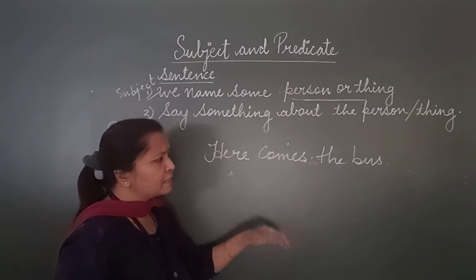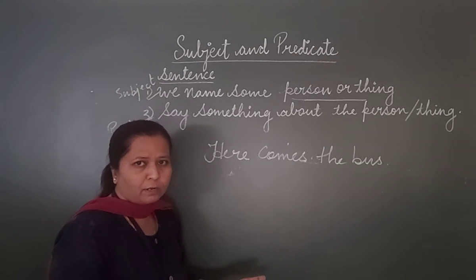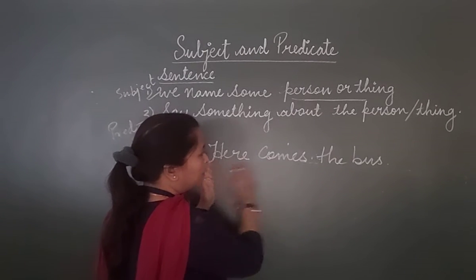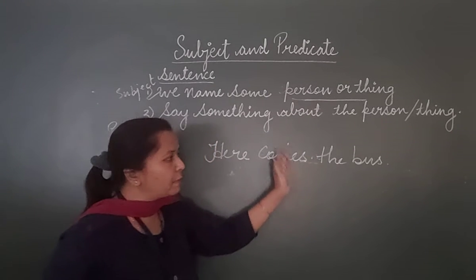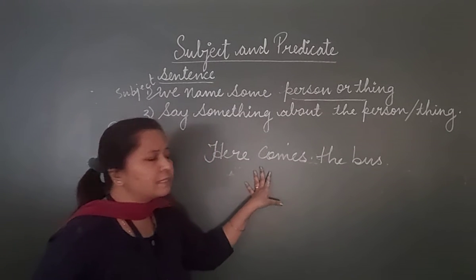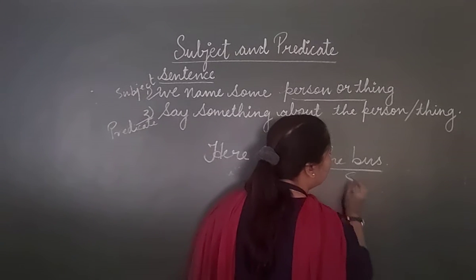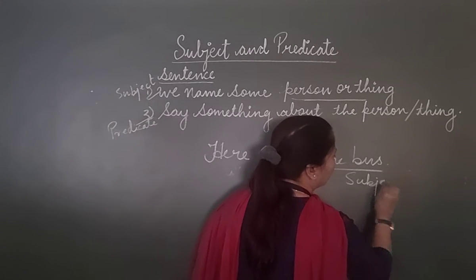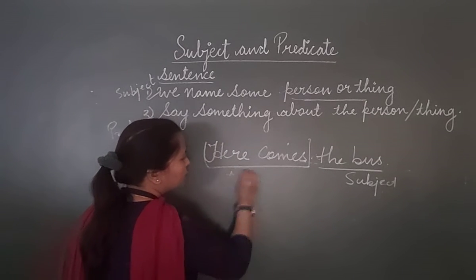In some sentences the subject may come afterwards, so you shouldn't get confused that Here comes will be the subject. No, in some sentences the subject may come at the end, just like this example. Here comes the bus. In this, the bus is the subject and Here comes becomes the predicate, because